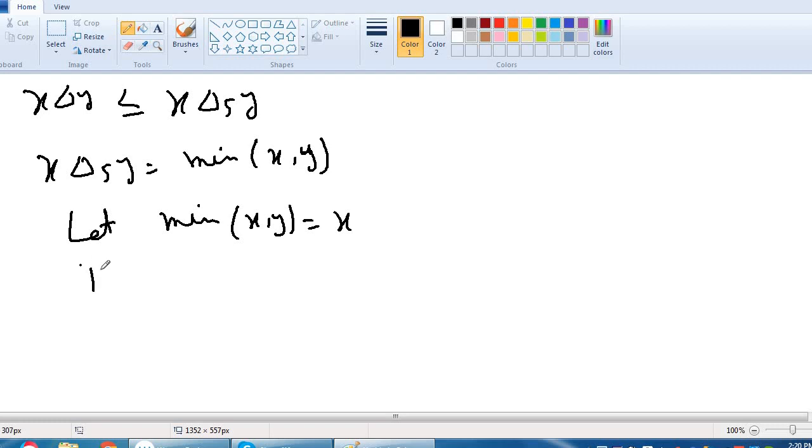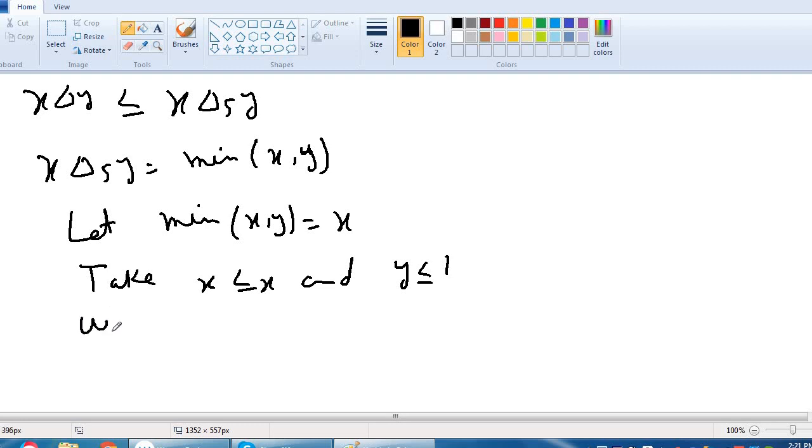Now let us take x is less than or equal to x and y is less than or equal to 1. Let us take these two inequalities. As we know, x is less than or equal to x always, and y is less than or equal to 1, because y is a fuzzy number and a fuzzy number is always less than or equal to 1. So these two inequalities hold. Now we apply the fourth property of T norm.